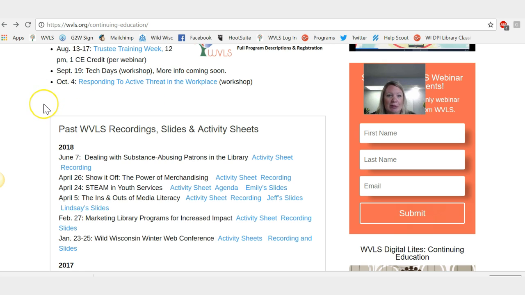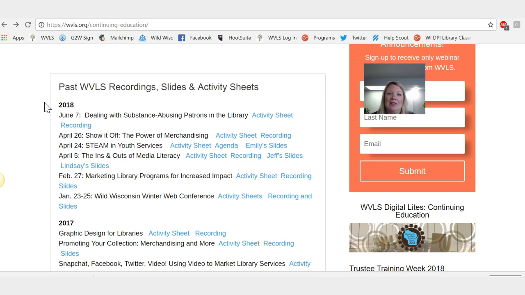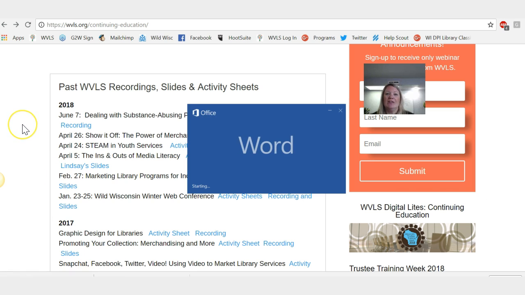And then if you scroll down a little bit more, you're going to see an area called Past Recording Slides and Activity Sheets. So this is where I will list an activity sheet for a program. So if we go to the June 7th, Dealing with Substance Abusing Patrons in the Library, we click on Activity Sheet. It's going to download the activity sheet for that program. And these are pre-filled for you.